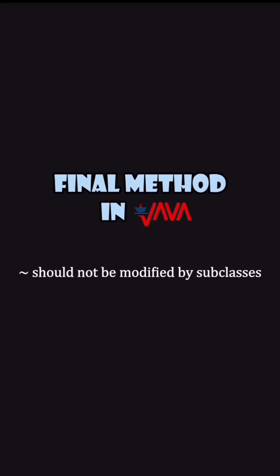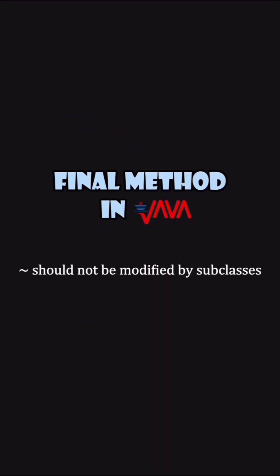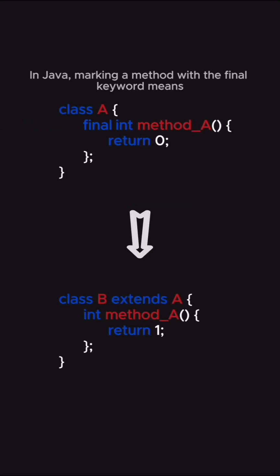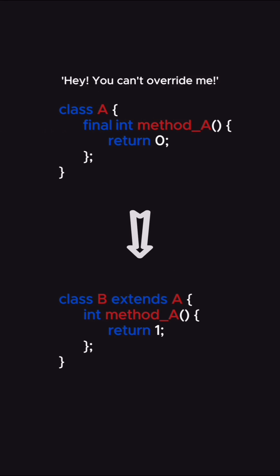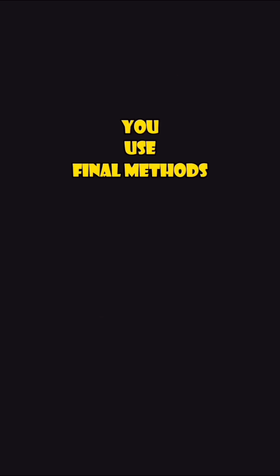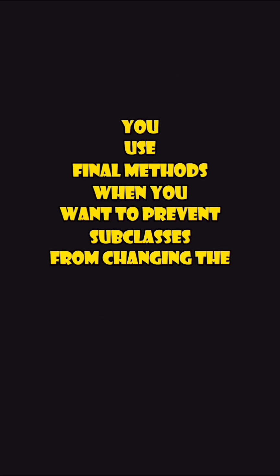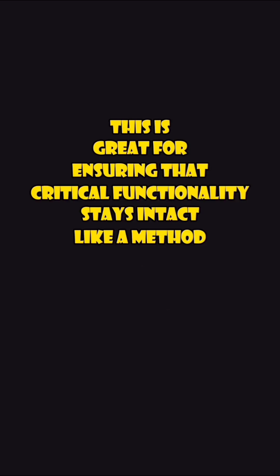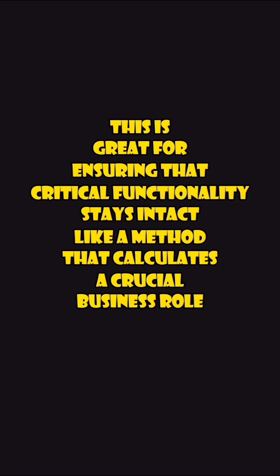Let's dive into final methods in Java. In Java, marking a method with the final keyword means, hey, you can't override me. But why would you do that? You use final methods when you want to prevent subclasses from changing the method's behavior. This is great for ensuring that critical functionality stays intact, like a method that calculates a crucial business rule.